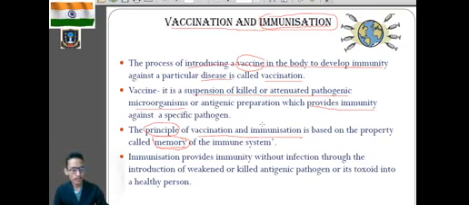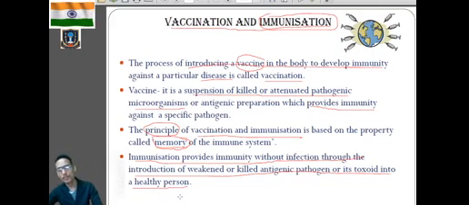From your textbook, kindly go through page number 463. Clear? Immunization provides immunity without infection through the introduction of weakened or killed antigenic pathogen or a toxoid into a healthy person. So immunization means simply the process of development of immunity after vaccination.